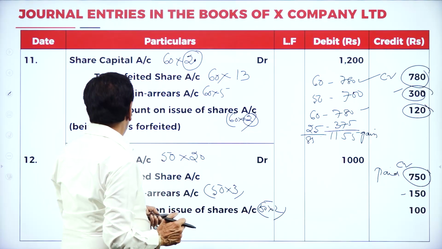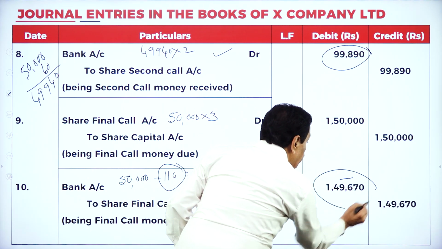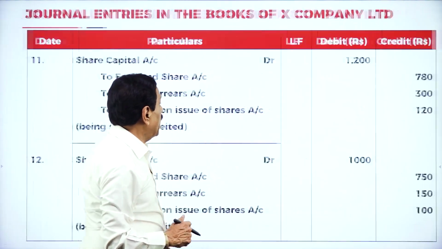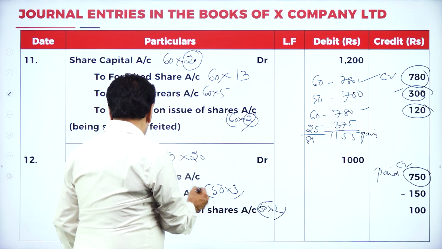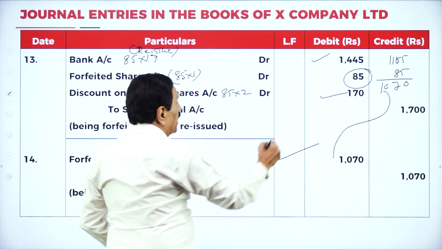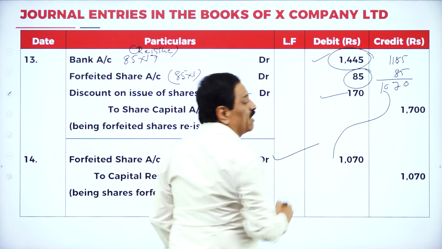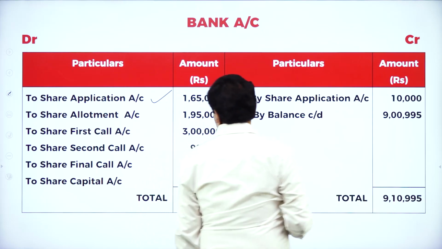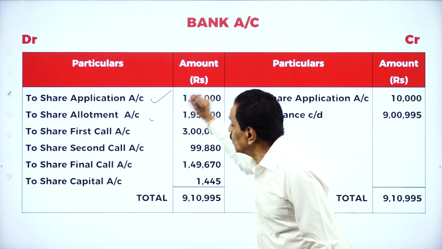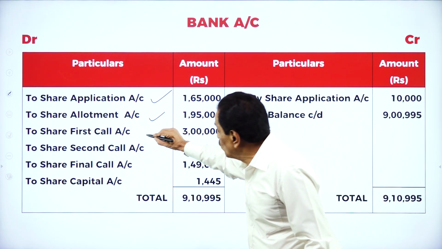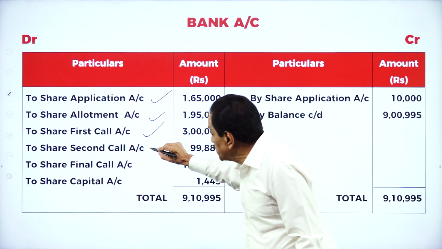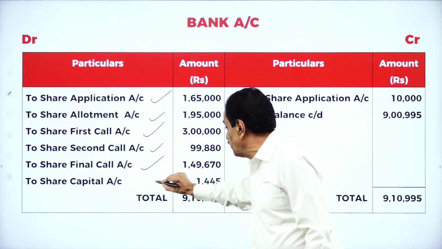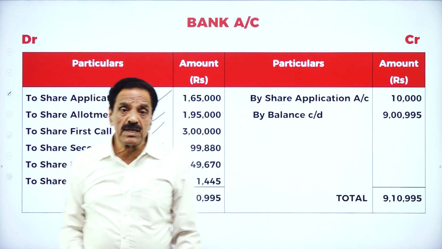Then what is next one? Bank account says 1,49,670 in favor of final call. When they have been reissued, here share capital reissued, what is the bank amount? 1,445. How much return? 10,000. That will all be shown in the bank. Here you receive an application, you receive an allotment, you receive on the first call, you receive on the second call, you receive on the final call, you receive by forfeiture and reissue. What is the total money?